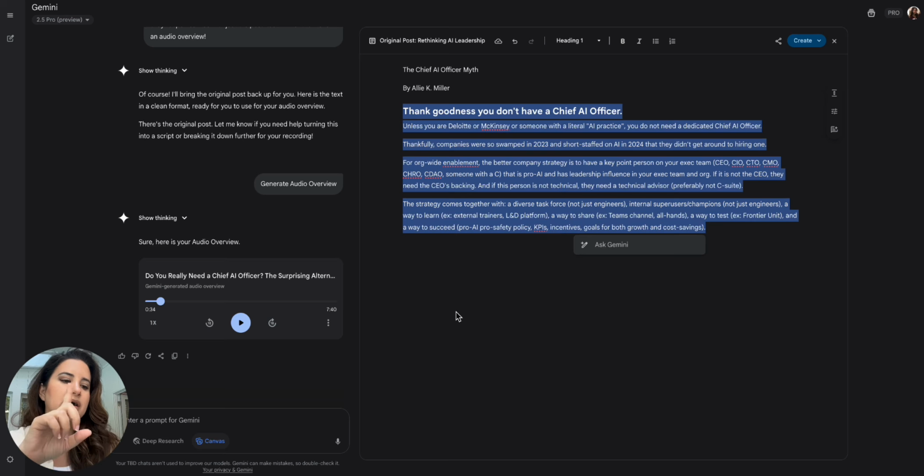How many are there? How many companies are using them? What companies are using them? Are they effective? Are more companies hiring them now than they did 2 years ago? How many open job postings are there for chief AI officer? Is it different by region? Whatever. I could give deep research a set of these questions specific to my post.